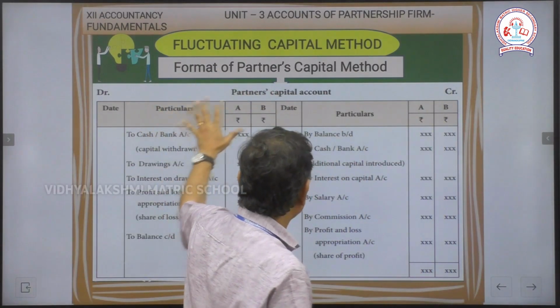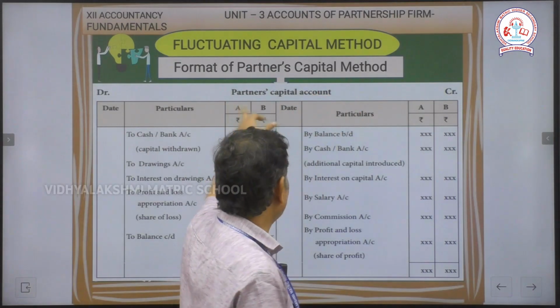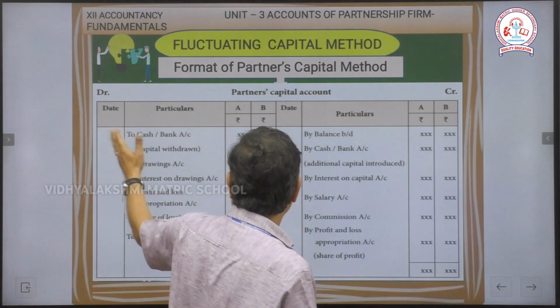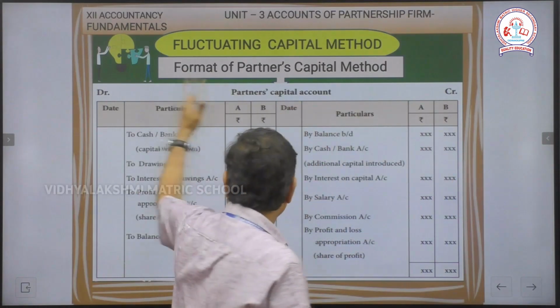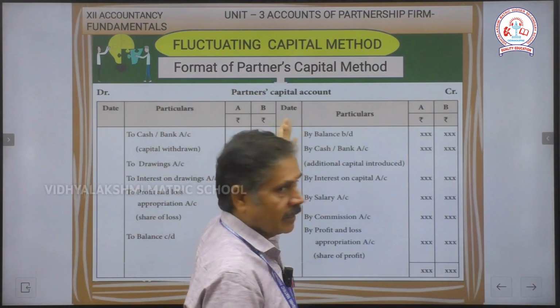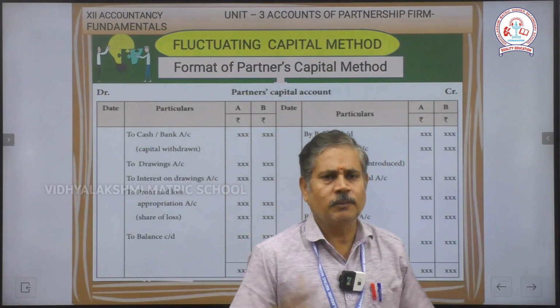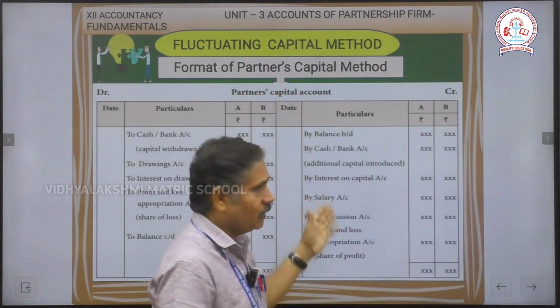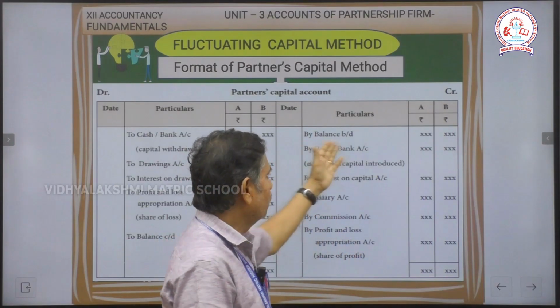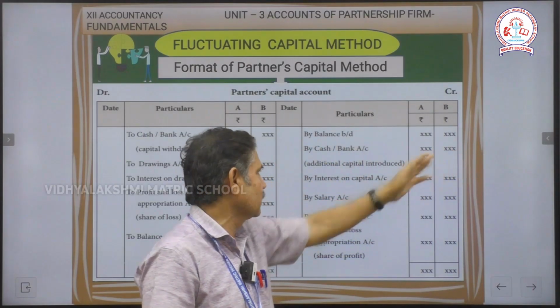So here also we can use in middle, write the name of partners capital account. Both the corner we can write DR and CR and write the column create date particulars A and B, and credits are also date particulars A and B. So based on that, see the first we will move on credit side and write the name by balance BD, partners capital value first எழுதுறோம்.